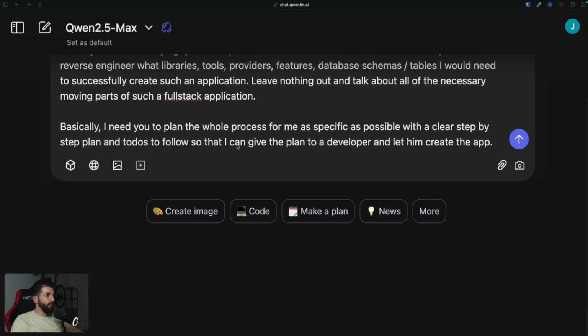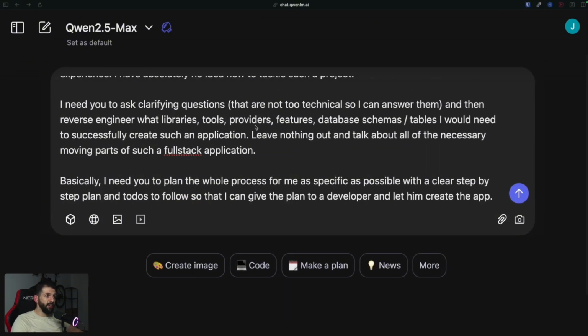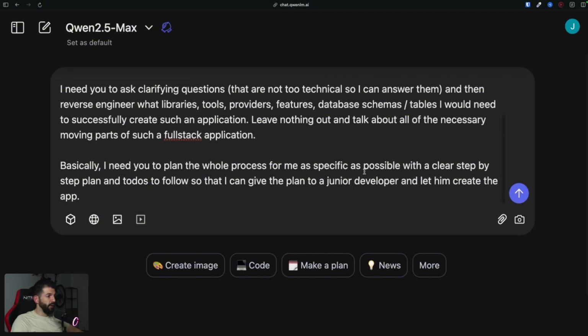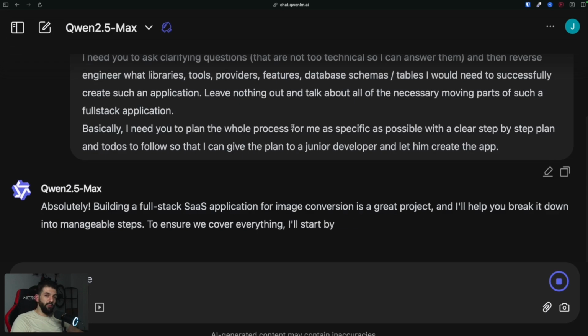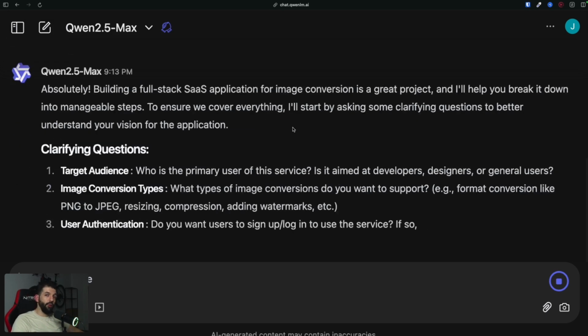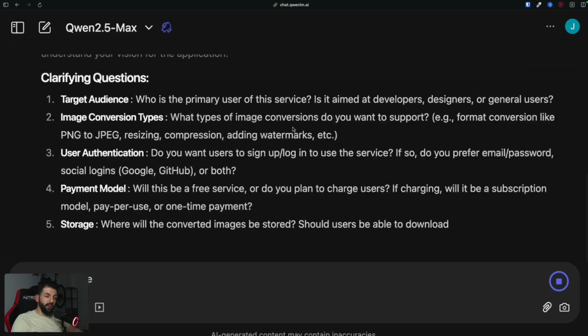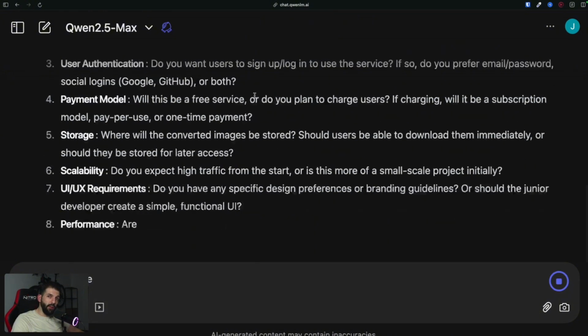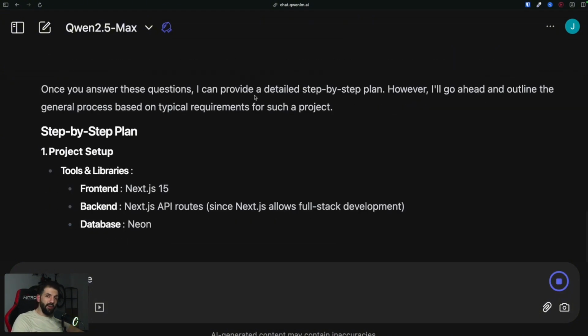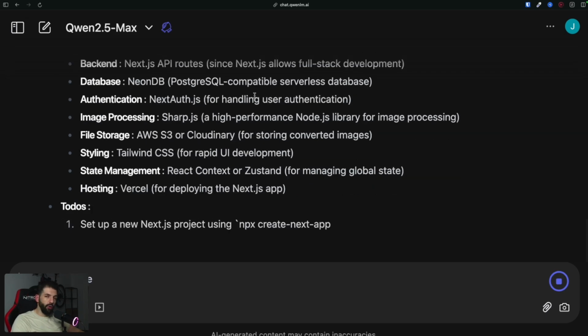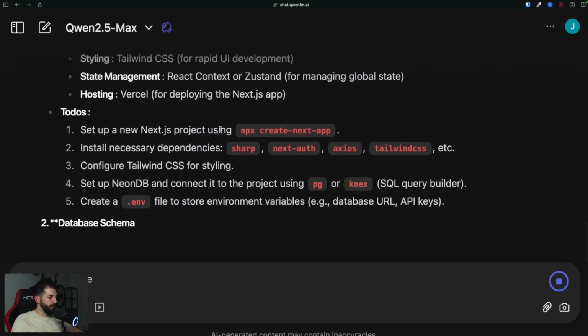Basically, I need you to plan the whole process for me, as specific as possible with a clear step-by-step plan and to-dos to follow so that I can give the plan to, maybe we should say, a junior developer, and let him create the application. And usually what happens if you use these LLMs to plan your projects, they always miss things, right? Sometimes they don't talk about the state management, sometimes they talk about the database, so you really have to be precise and give them a proper scope to work in so that they basically give you a correct plan.